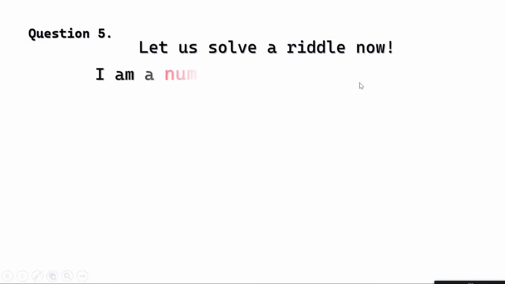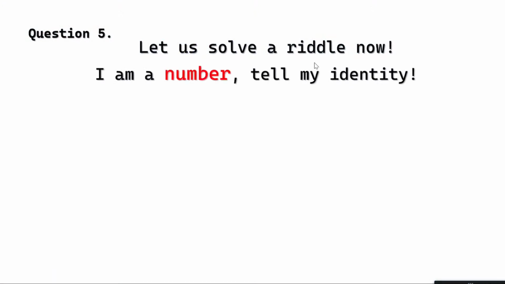Okay, so coming back to the question. Here is a riddle which is from your NCERT book only. The question is given in the form of a riddle. Let's try this. I am a number, tell my identity.